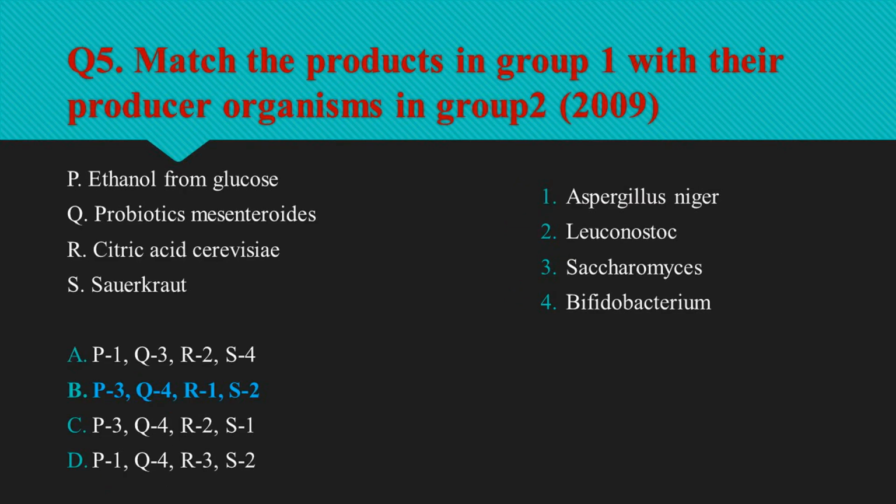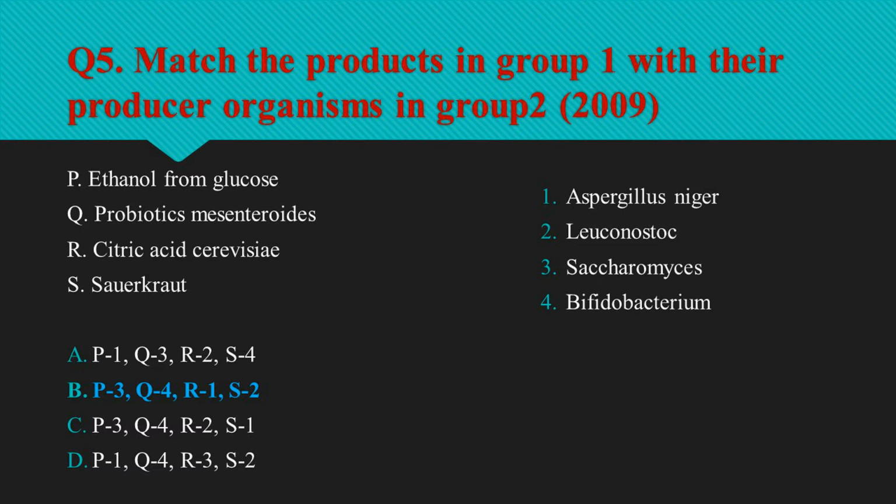Question number 5 is, match the products in group 1 with their producer organisms in group 2. So Saccharomyces cerevisiae is used extensively in batch fermentations to convert sugars to ethanol for production of beverages and biofuels. Probiotics are living microorganisms thought to be beneficial to the host organism.